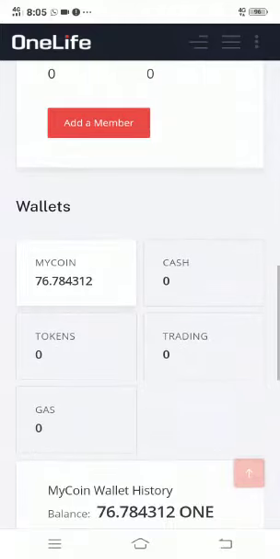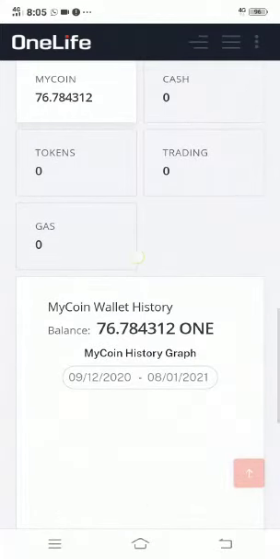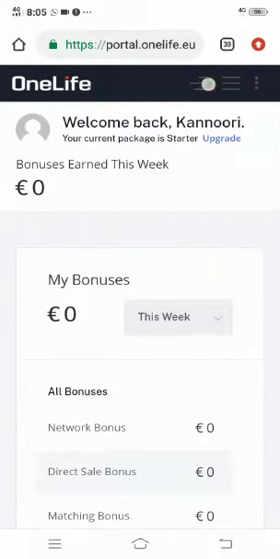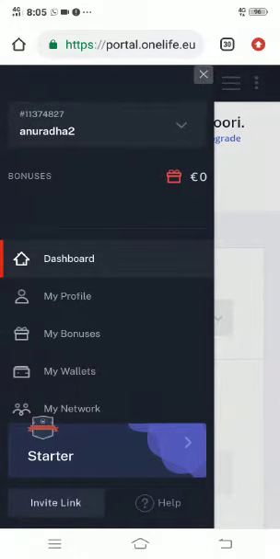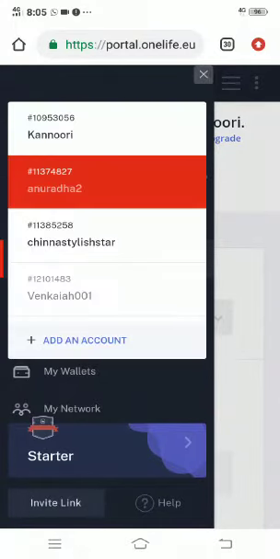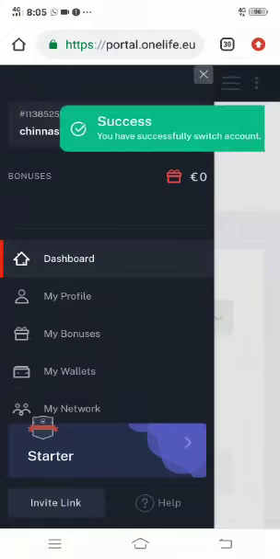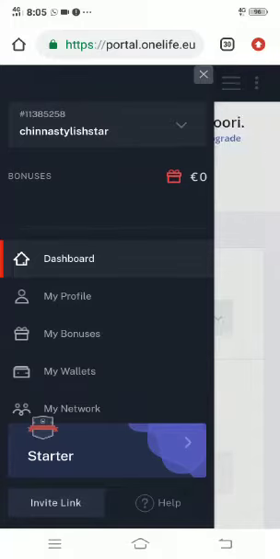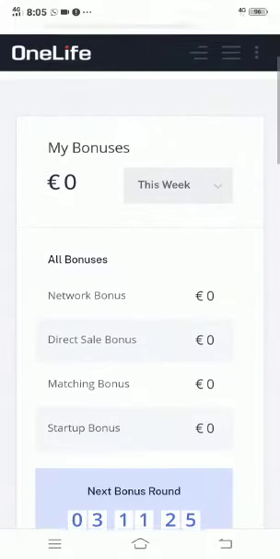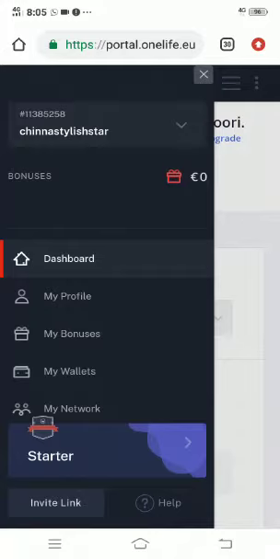Here, 76 coins are present in this. It is Anuradha too. If you want to check out this second one or third one, you just click on here. You have successfully switched account. If you want to check the coins present and dashboard details, my bonds details, my profile details, my wallet details, it will be given to you here.